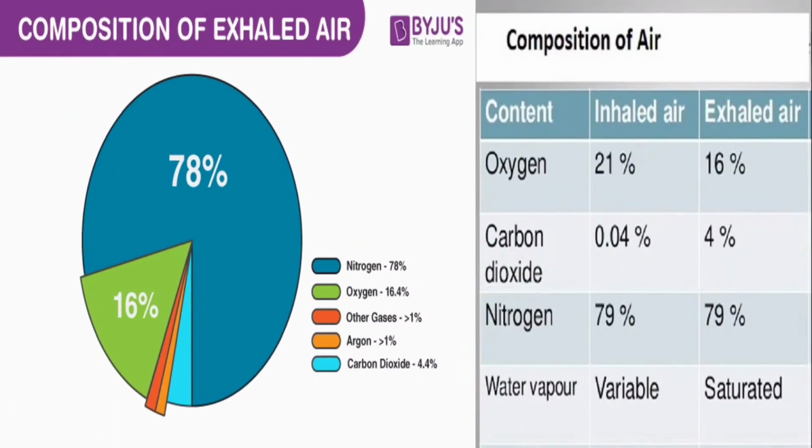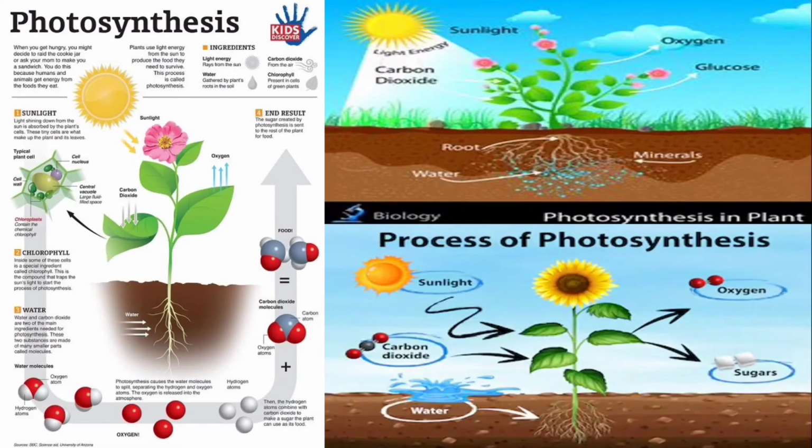Before understanding this, there's a fact you should know. We exhale not only carbon dioxide but some amount of oxygen also, and even more gases. This is true in the case of inhaling also. After we exhale the gases, these gases are used by plants for photosynthesis, which we have also learned in our earlier videos. So, we are dependent on plants, but do you know that plants are also dependent on us?